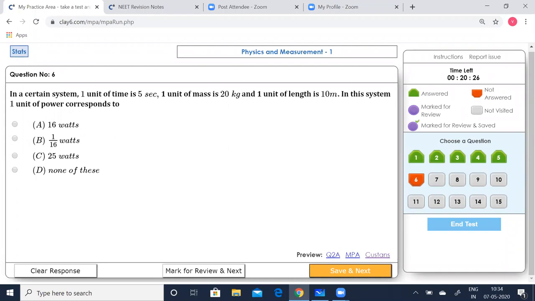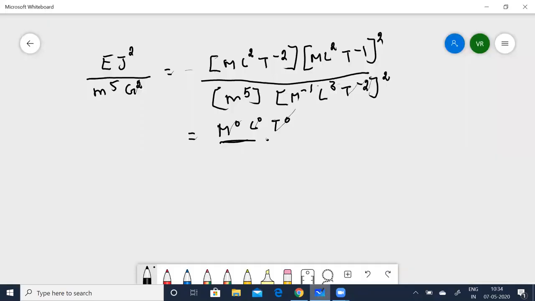In a certain system, 1 unit of time is 5 seconds, 1 unit of mass is 20 kg, and 1 unit of length is 10 meters. In this system, 1 unit of power corresponds to what? He's asking. Okay, let us go. Let me solve that for you.